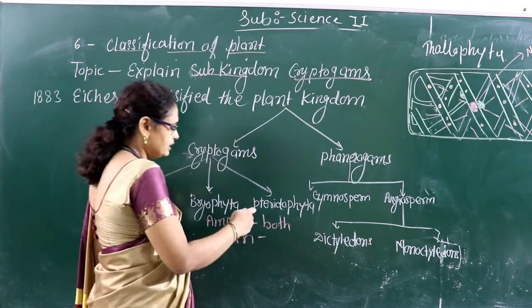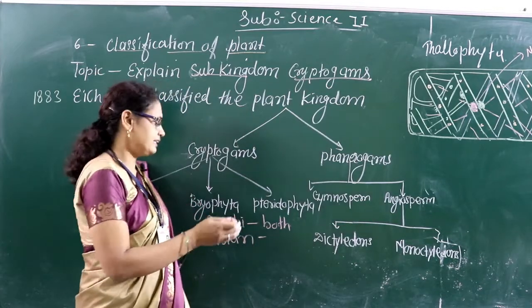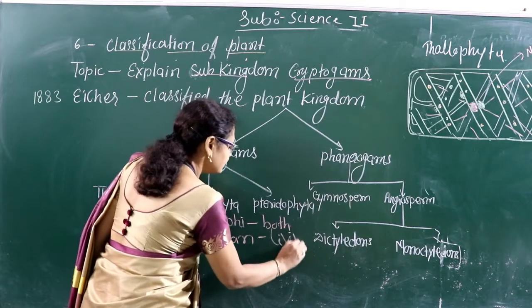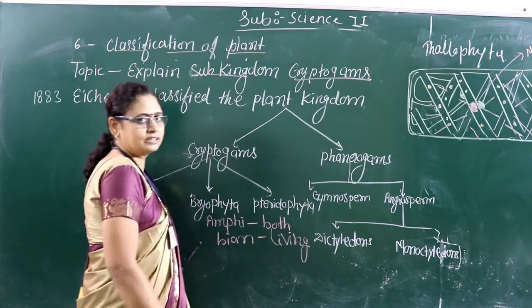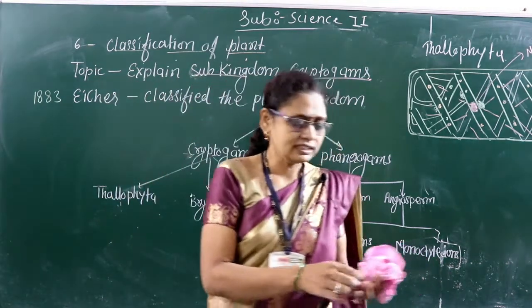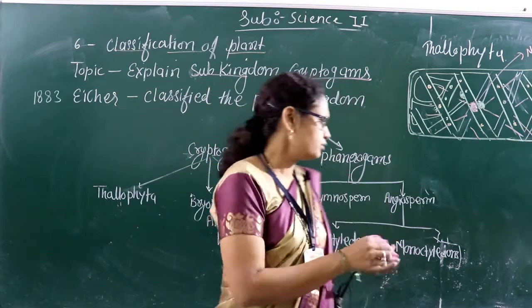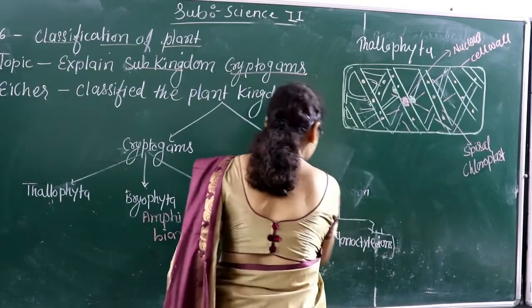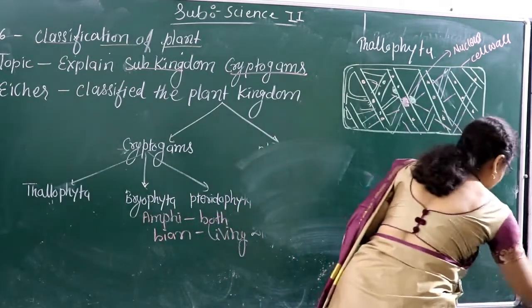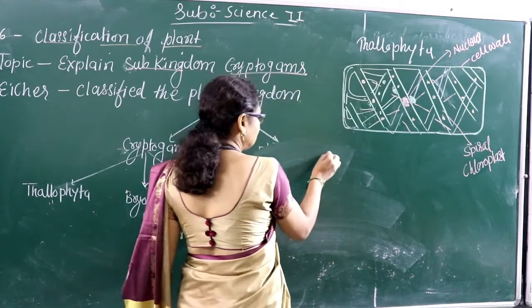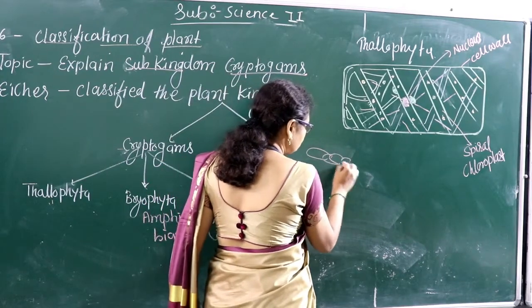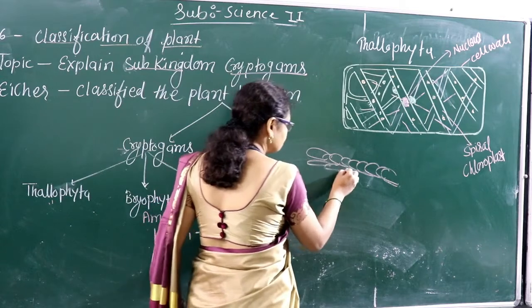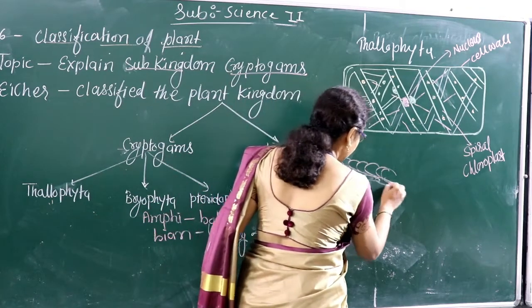They require water for their reproduction and they survive in moist land. Because of that I say they live both on land as well as in water. When we see the structure of a bryophyta, what can we see in their structure? We can see there is no origin of leaves, stem and roots.